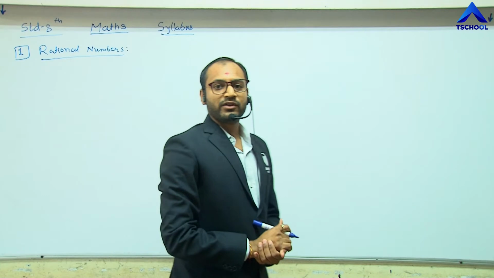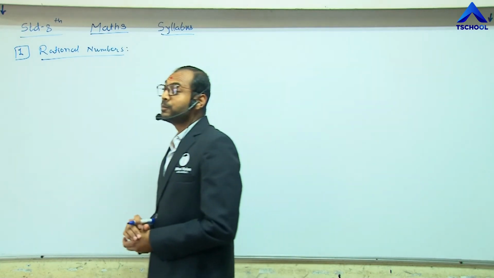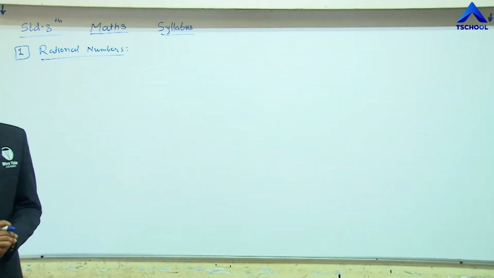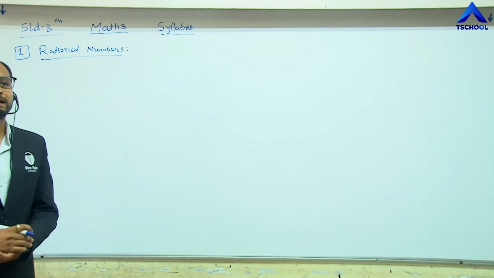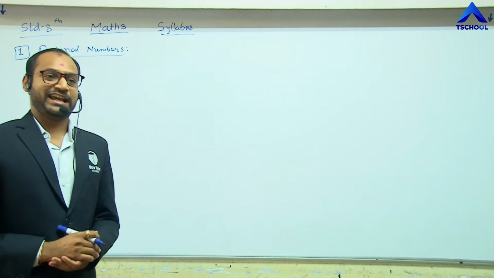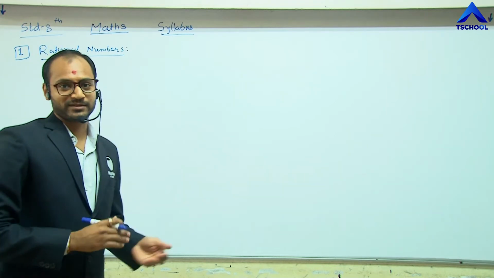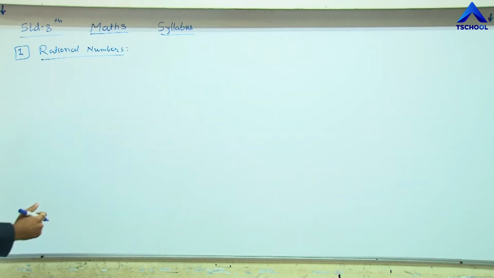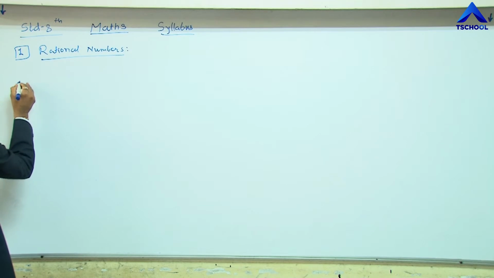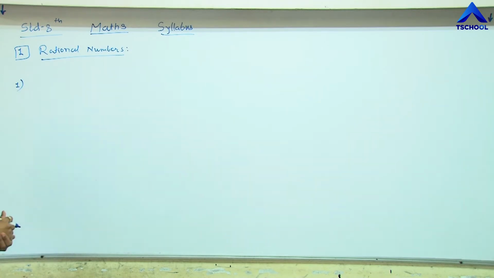In the previous standard we studied the number system. Basically mathematics is interrelated, and the birth of mathematics is this number system. The first type of number system we studied is the natural numbers.